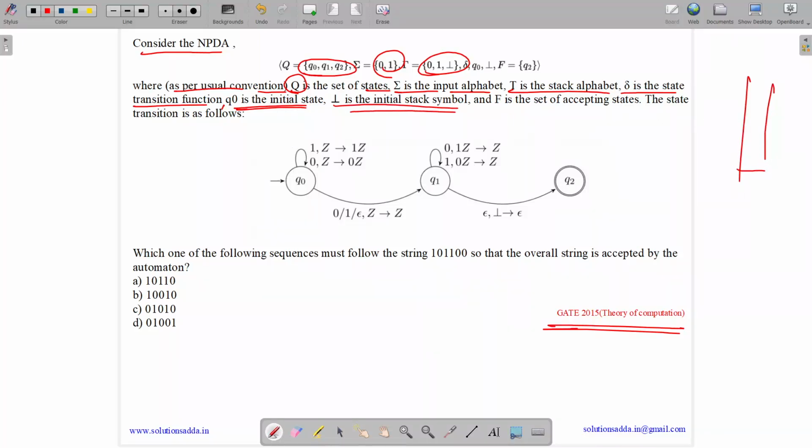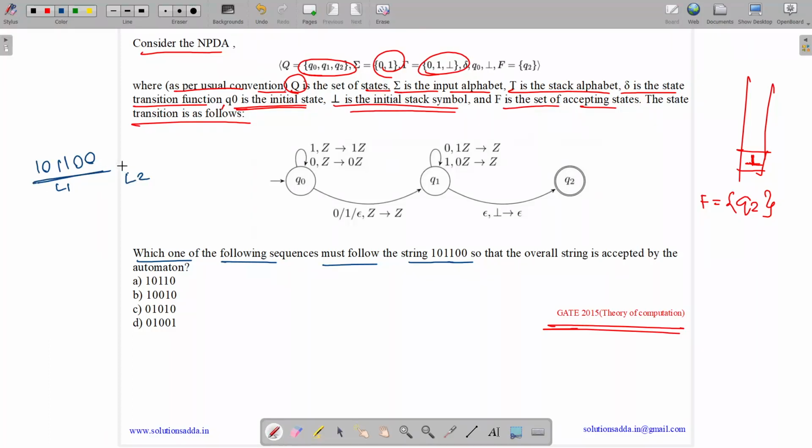So for NPDA, it's nothing but DFA with a stack. So it has the initial stack symbol perpendicular. And F is the set of accepting states. So Q2 is the only final state. So F has only Q2. The state transition is as follows. Now it asks which one of the following sequences must follow the string. So we have string 101100 and let us suppose it is L1. So what must follow L1? So what is the value of L2 so that this entire L1 plus L2 is accepted by our automaton? So that the overall string is accepted by the automaton.